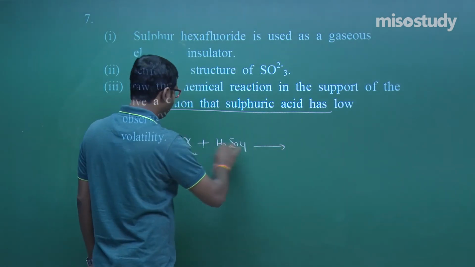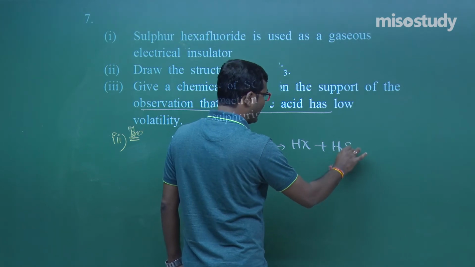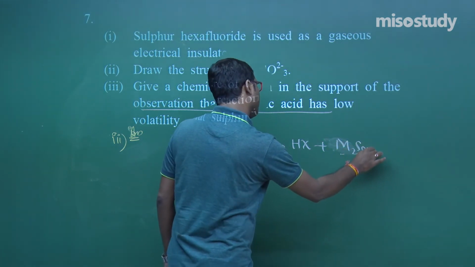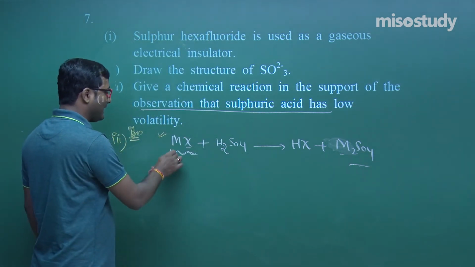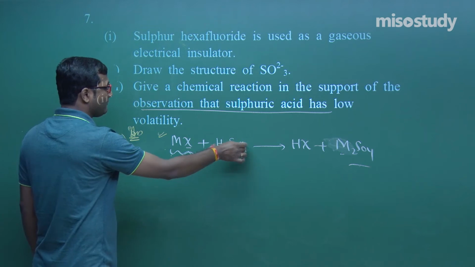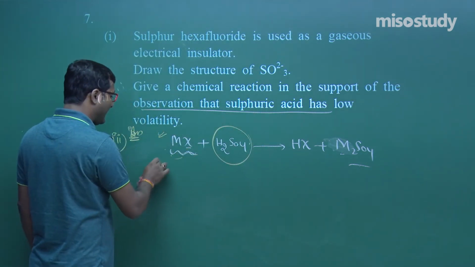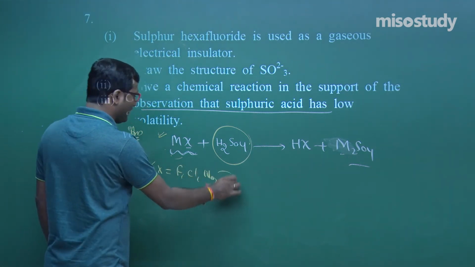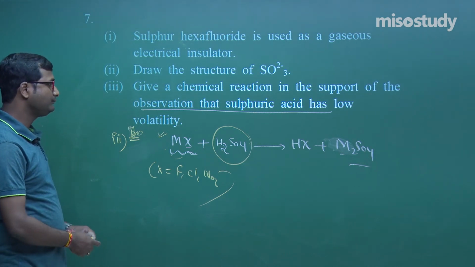That is, it will give you HX plus M2SO4. Clear? This is the case. It proves, as I have discussed, that sulfuric acid is less volatile and it forms more volatile acids. X means, my friend, fluorine, chlorine, and nitrate ion also. Clear to you?